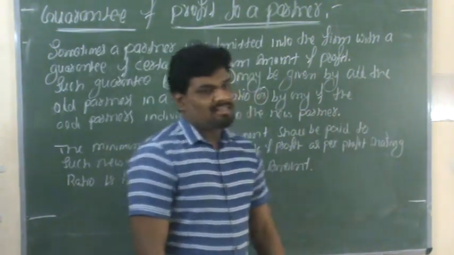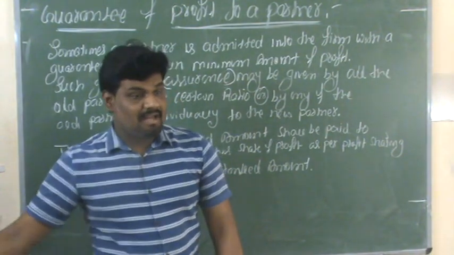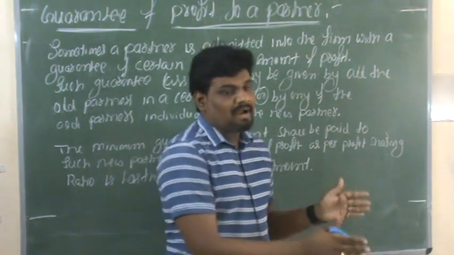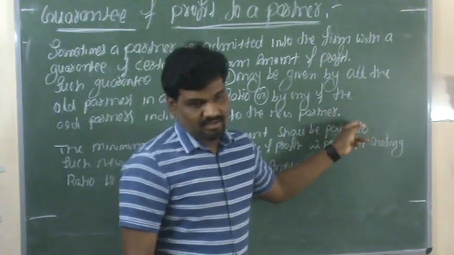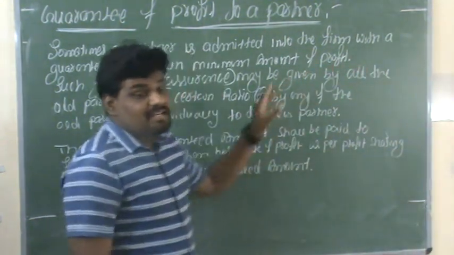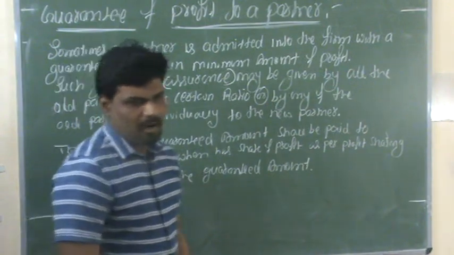So maybe all the partners give the guarantee, or any one of the partners gives it individually to the new partner. This is guarantee of profit to a new partner.